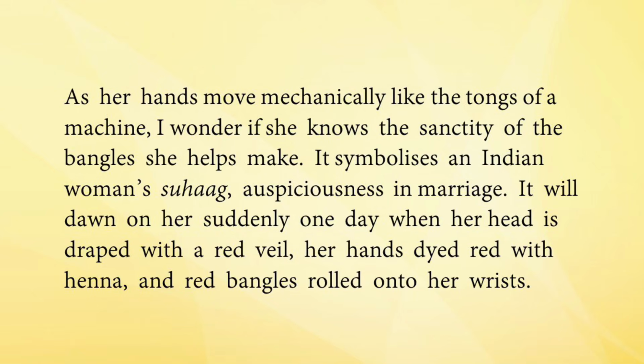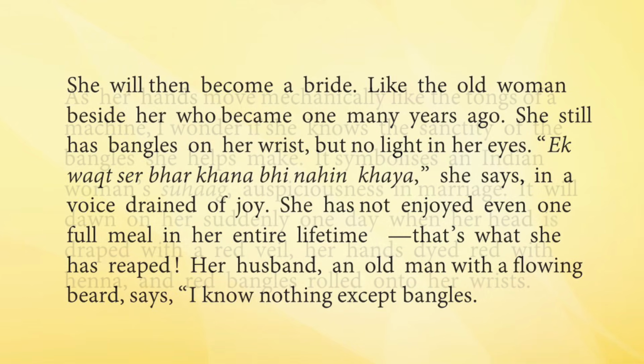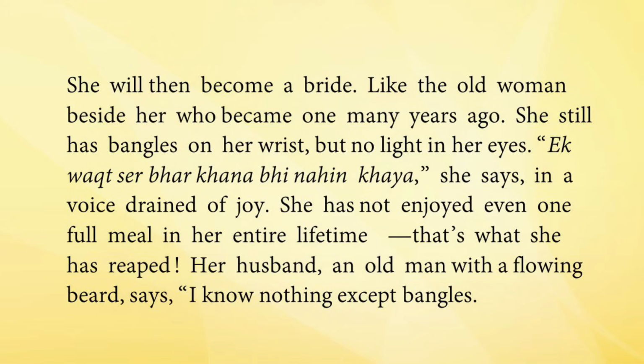So only when this girl undergoes all this will she understand the importance of the bangles that she is making. She will then become a bride. So when she is getting ready for marriage and gets all these things to wear, she will become a bride, like the old woman beside her who became one many years ago.